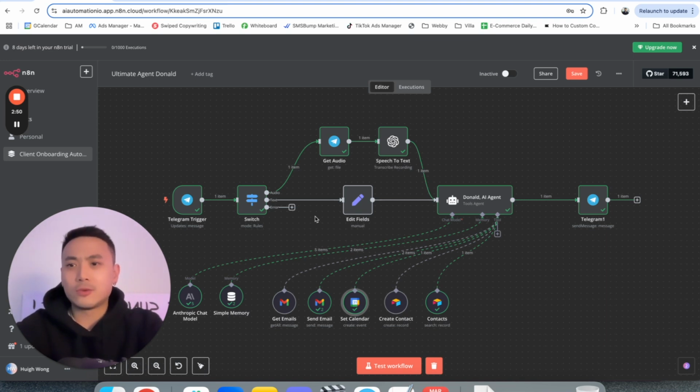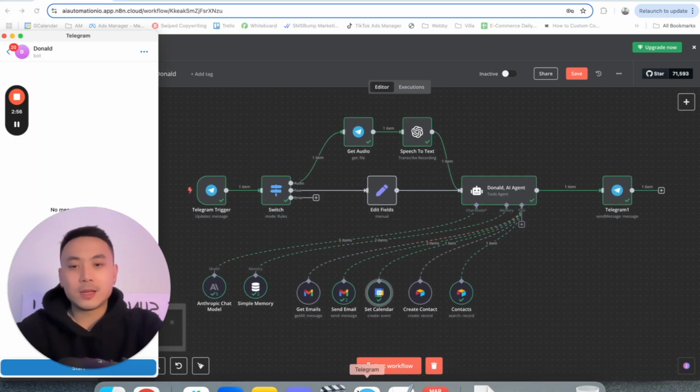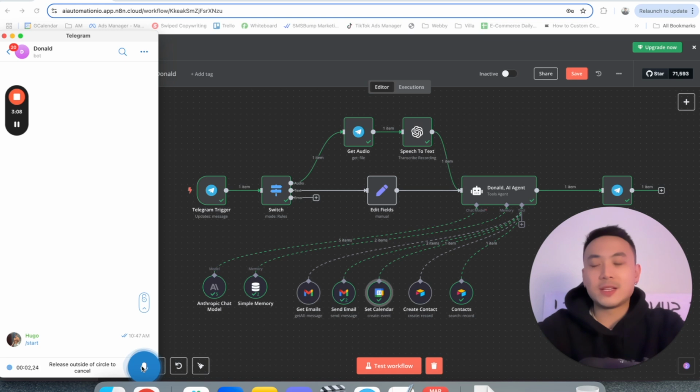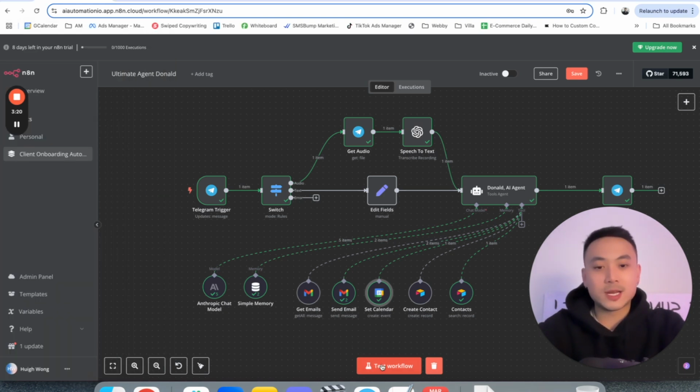All right, so let's run through a quick demo on what this workflow actually does. We're going to go to Telegram here. Hey Donald, please check my events for today and please send an email to Adrian telling him that I want to schedule a meeting with him for 4 p.m. and please ask him to bring some notes for our meeting. All right, so I sent Telegram the message. We're going to click on test workflow here.